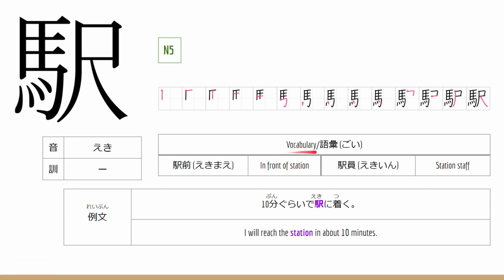Now let's go to the vocabulary. 語彙、駅前、 This means in front of station. 駅員、 This means station staff. Now let's go to the example sentence. 10分ぐらいで駅に着く。 This means that I will reach the station in about 10 minutes.